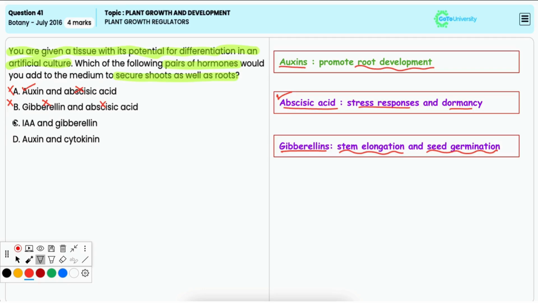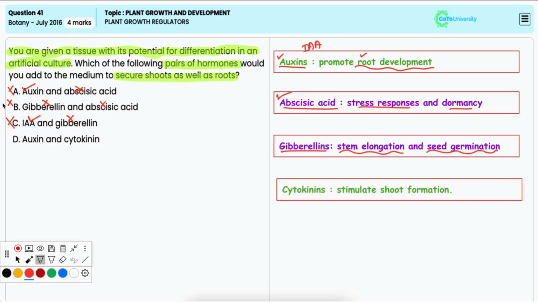Now, IAA, which is a type of auxin, supports root formation. But gibberellins are not involved in shoot or root differentiation. Hence, it is incorrect. Option D, auxin and cytokinin.